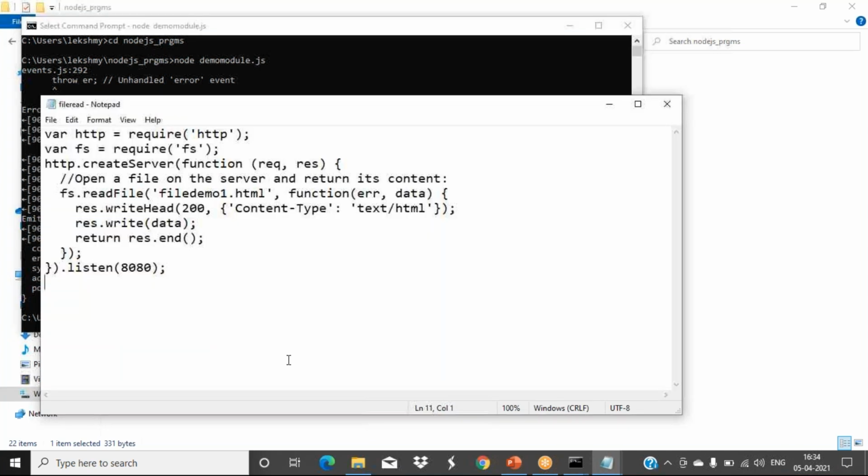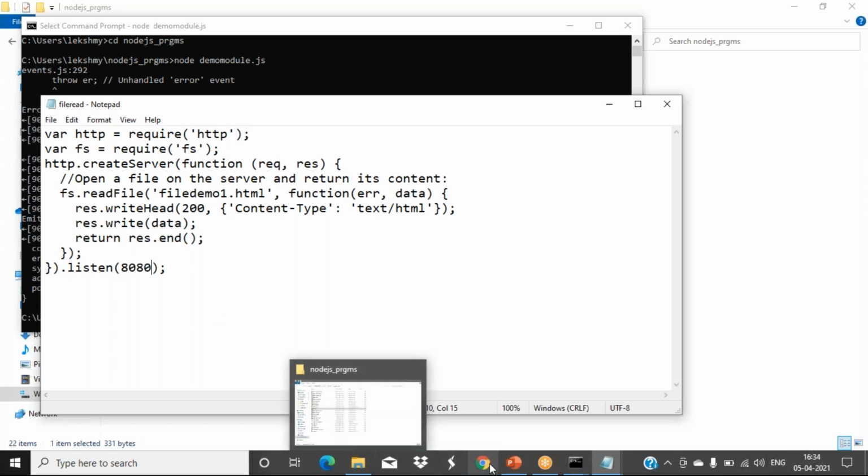That is because of this data. The same write head is used, text/HTML. Now what we are writing is the data value only. Clear this thing? Any doubt? Same 8080 we are using there.